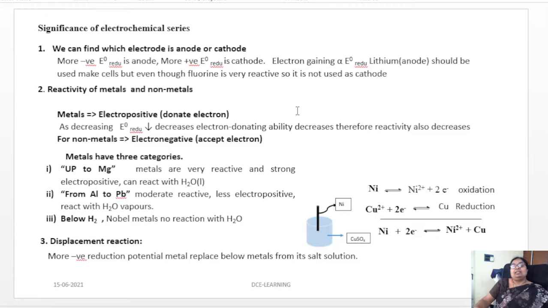Then the second one, the reactivity of metals and non-metals. If a metal is more electropositive, it will donate an electron.